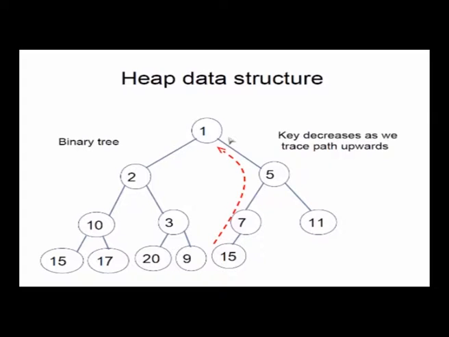As a result, the min heap will always have the minimum value at the root. You could also have something called a max heap, in which instead of saying that as you go up from the node the value should decrease, you say that as you go up from the node the value should increase. So in a max heap, going up it will be either equal or increasing in value, in which case the root node, which in this case has the minimum value, in a max heap will have the maximum value. So you can construct a heap very similar to the min heap, called a max heap, where you use greater than rather than less than to go up, okay.